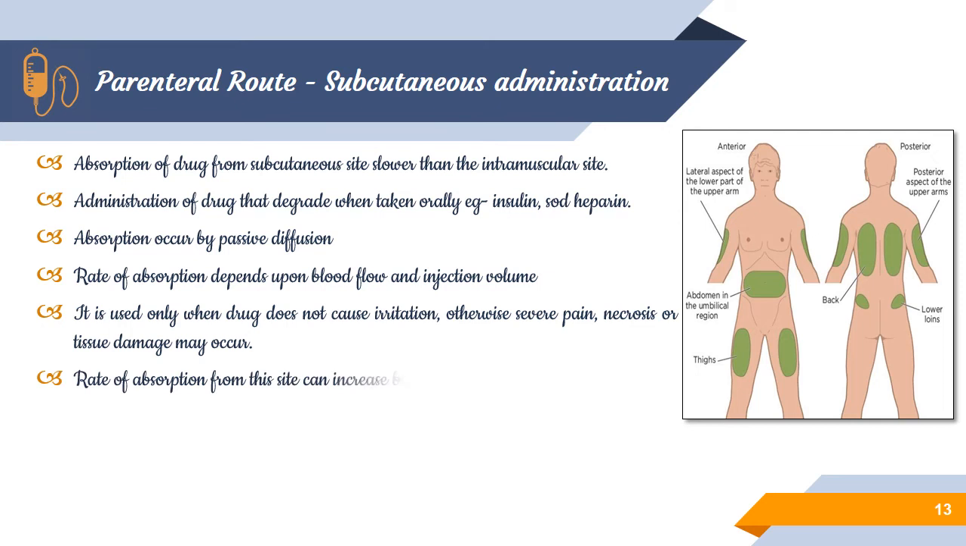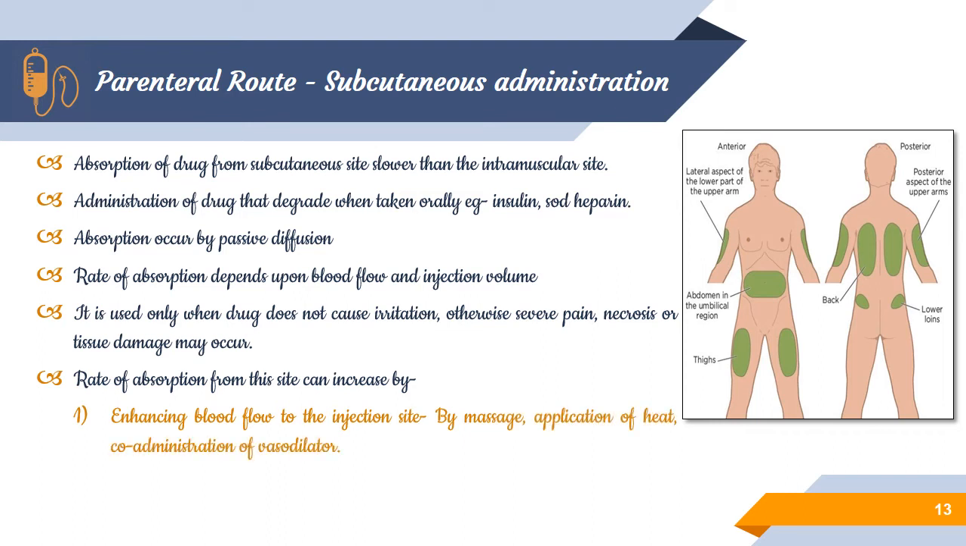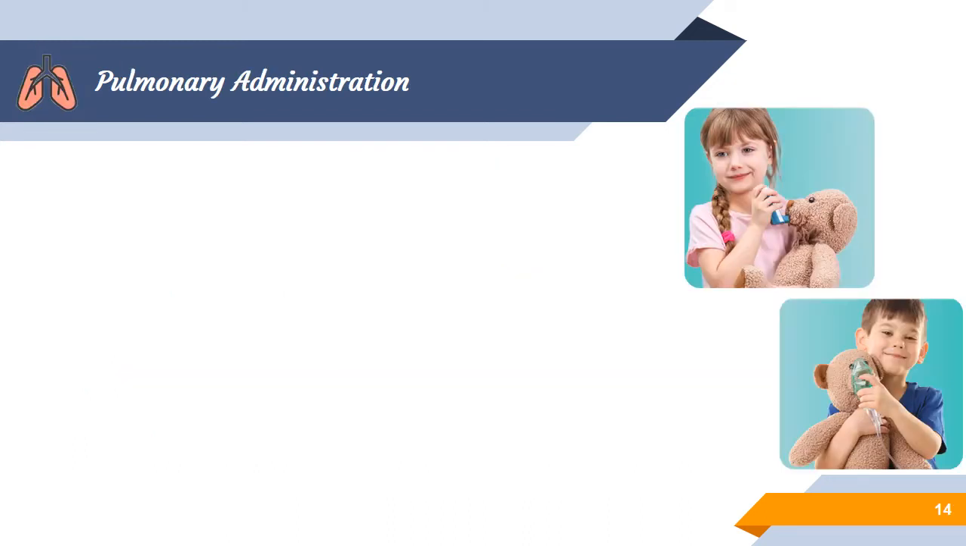And the rate of absorption from the site can be increased by two approaches. One is enhancing the blood flow to the injection site by massaging, applying some heat, or co-administration of a vasodilator. The next is increasing the drug-tissue contact area by co-administering an enzyme like hyaluronidase. So these are some of the approaches for better subcutaneous drug permeation or absorption.